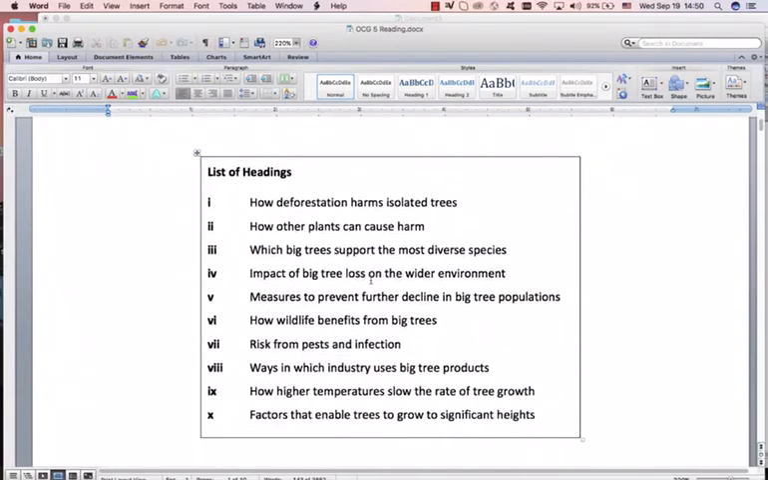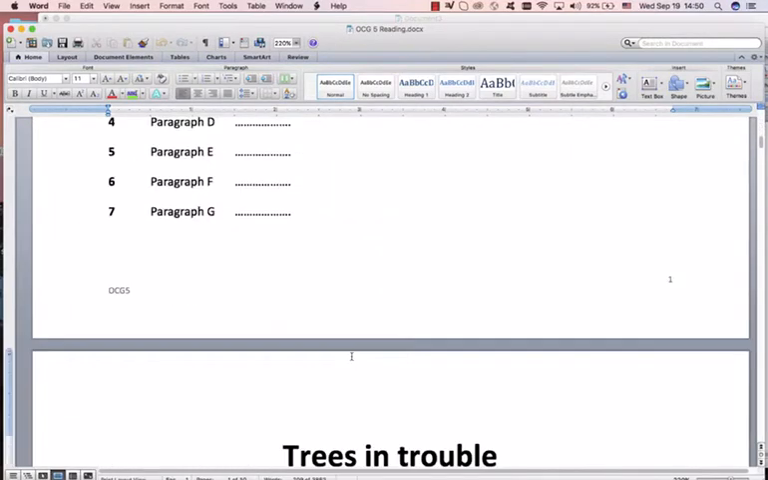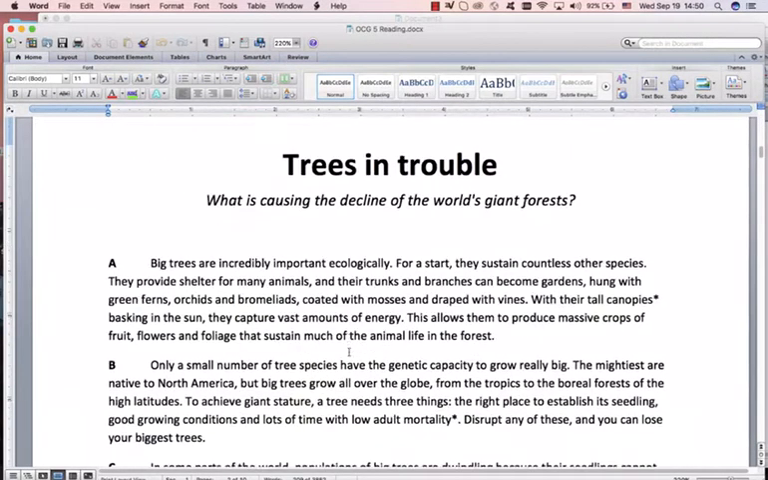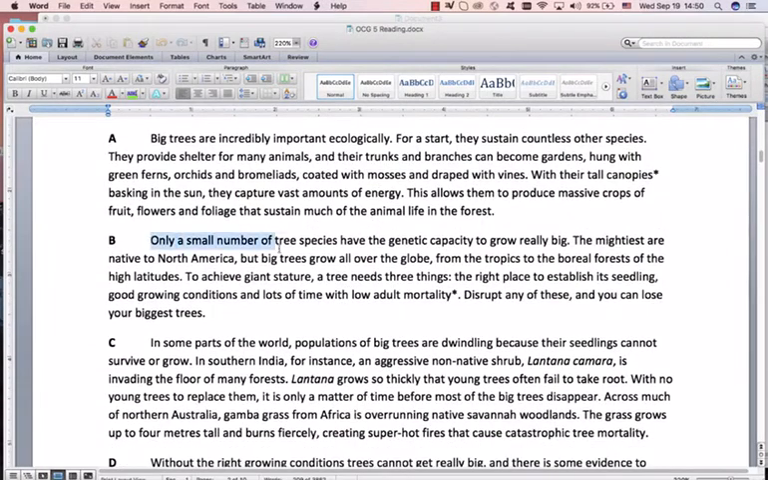But that first read through, go through it carefully. You're going to come back to these and come back to them. Every time you come back to them you will know it a bit better. Only a small number of tree species have the genetic capacity to grow big. So only a few trees have the DNA to make them grow big.